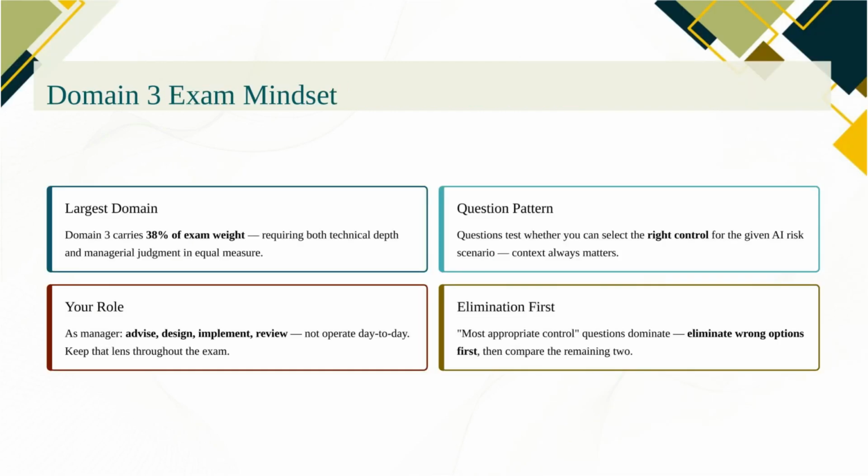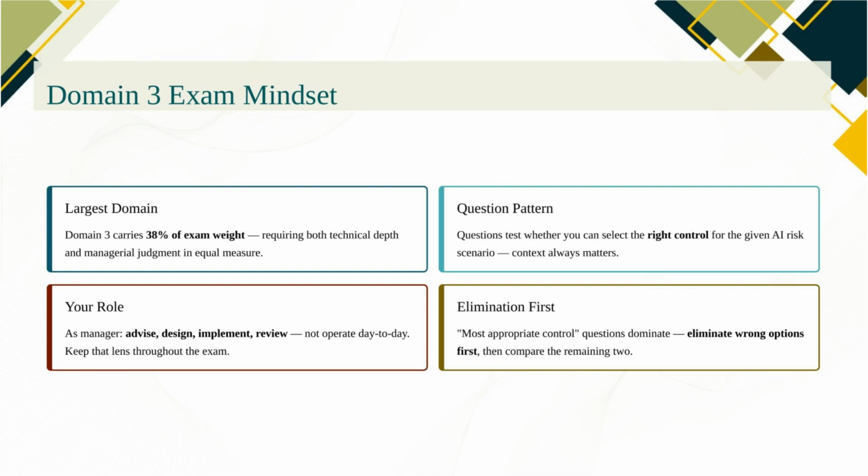Let's get through it. The mindset for Domain 3 is about balance, technical depth combined with managerial judgment. The exam will present technical scenarios and expect you to select the right control, but it will also test whether you know the manager's role versus the architect's role versus the developer's role. Most appropriate control questions dominate. Your approach? Eliminate the 2 clearly wrong options first, then choose the option that best addresses the root cause of the risk in the scenario.